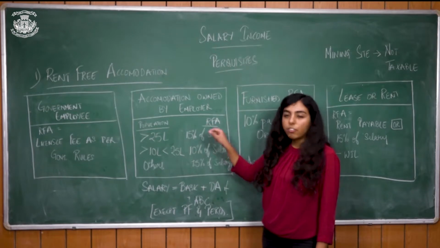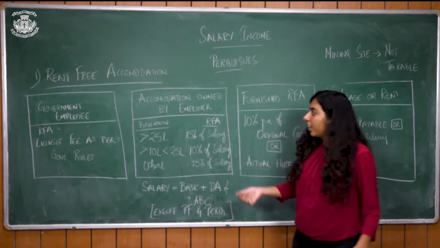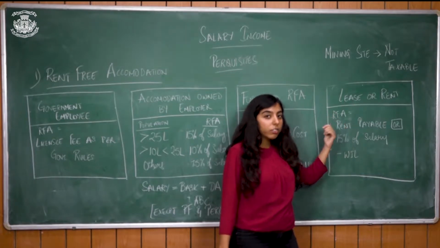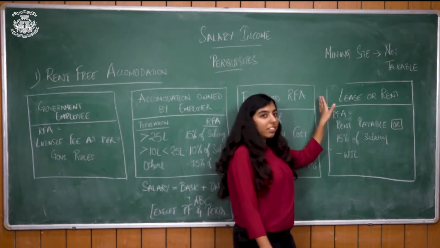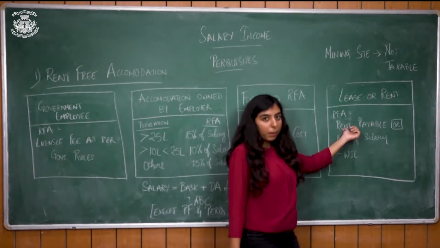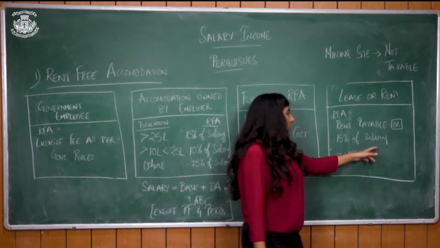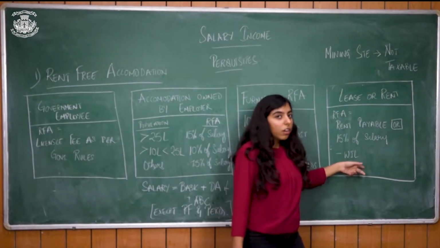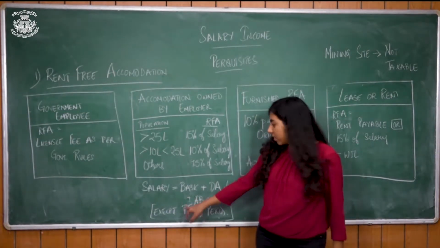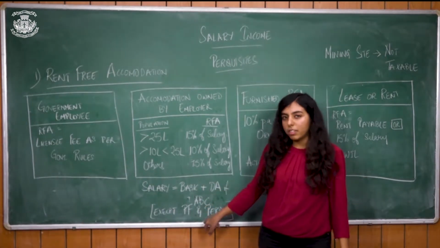The next category is lease or rent. If the accommodation is not owned by the employer, but he is taking it on lease or rent, the value of RFA will be the rent payable or 15% of salary, whichever is lower. And again, the computation of salary is the same as basic plus DA plus ABC.